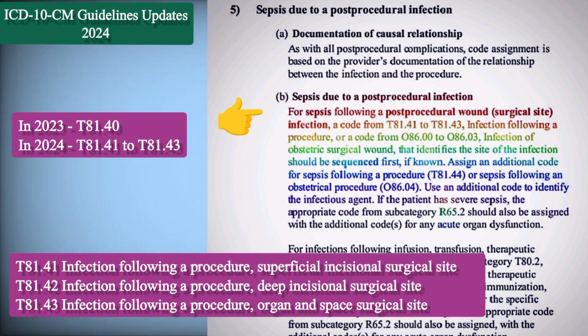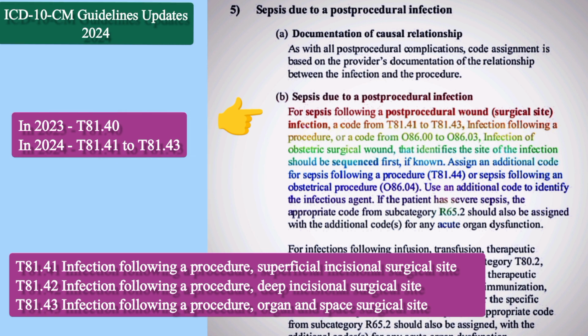From this series we need to pick any one code from these three codes based upon the surgical site. If the infection has progressed to sepsis, yes, we have an additional code for this, T81.44. So there are no changes in these particular codes, but we have to report from 41, 42, 43 based upon the surgical site that has been identified.